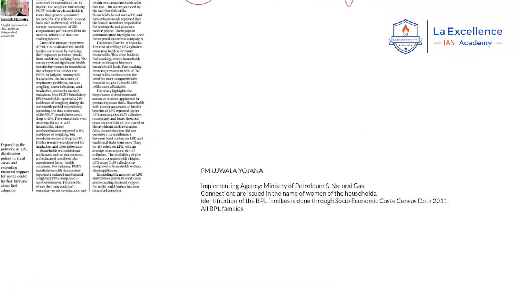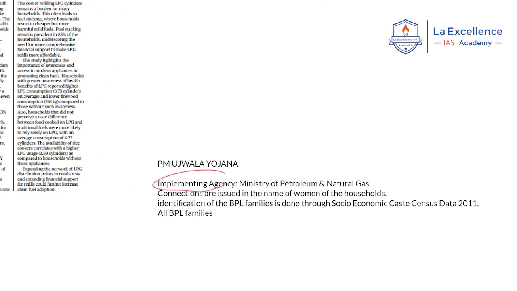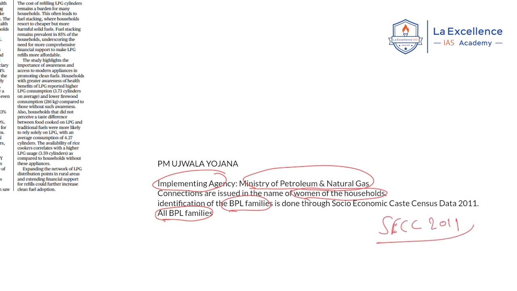Now, from the prelims perspective, you have to know certain facts that are important because UPSC has a habit of asking questions about government schemes. The implementing agency for PM Ujjwala Yojana is the Ministry of Petroleum and Natural Gas. The beneficiaries are BPL families. Another important fact is that the connections of LPG cylinders are issued in the name of the women of the households. Next, the identification of BPL families is done based on the Socio-Economic Caste Census 2011. These are the facts you have to remember from the prelims perspective.